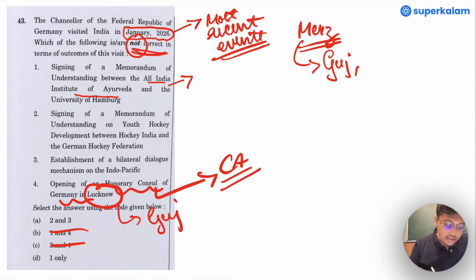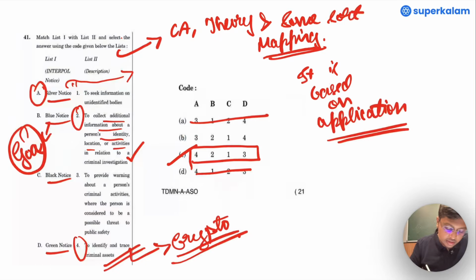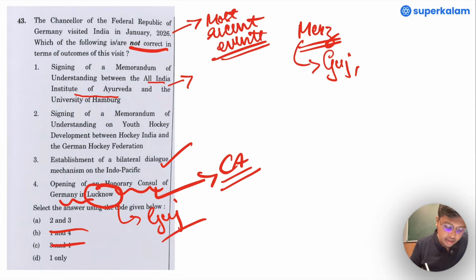Now, let us think about establishment of a bilateral dialogue mechanism into the Indo-Pacific. This is surely true. To my bad, I forgot that this is not correct. So this is an incorrect statement. So our answer lies here.